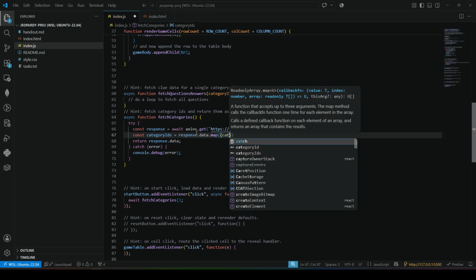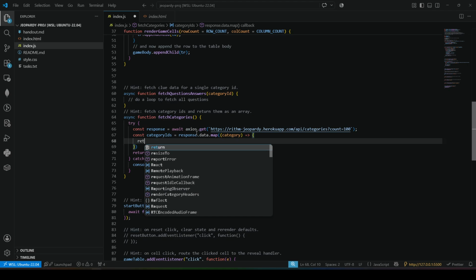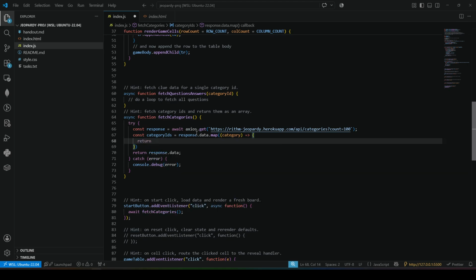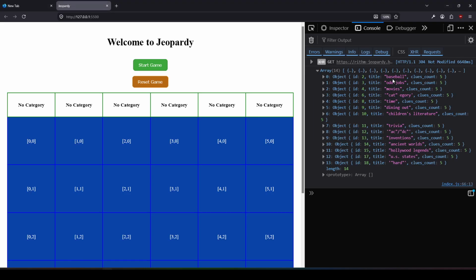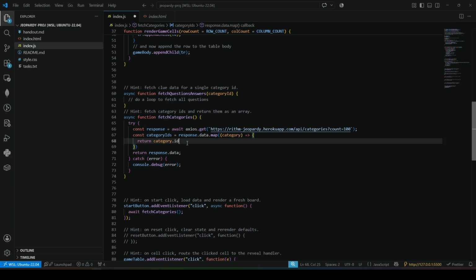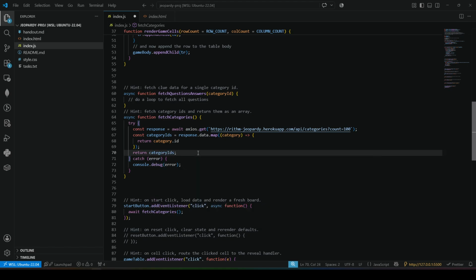We'll take a category, and we will return. We can one line it, but I'll be explicit. Return category.id. So we're going over each one of these here, and we're just getting back an array of IDs. Right, so that's fine, and then we'll return these category IDs. Again, we can one-line it, but for now it's just going to be more explicit.